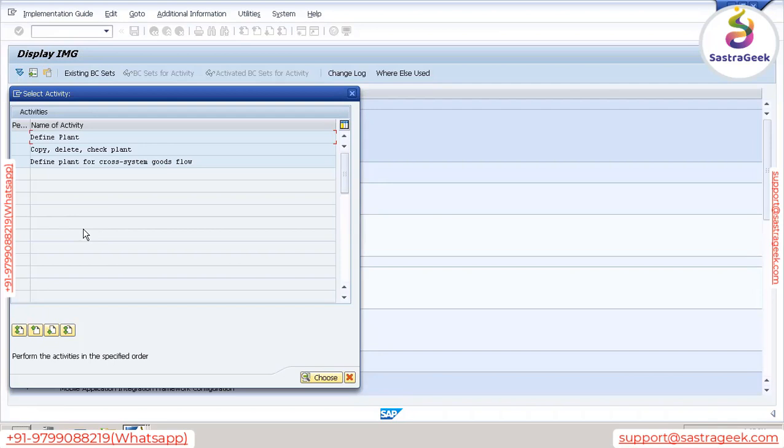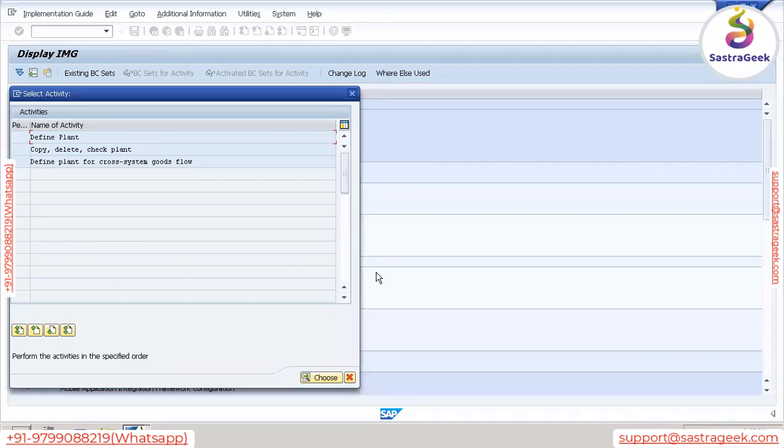Plant can act as the shipping point. What is a shipping point? I'll give you one example. If some of you have had an opportunity to visit any plant, you might have observed that in a plant there will be, let's say, two or three gates. Example, one gate towards the east direction and another gate towards the west direction.